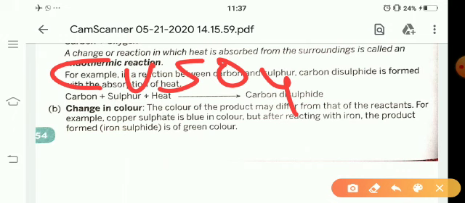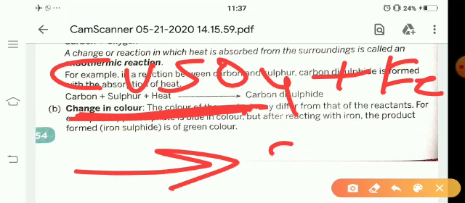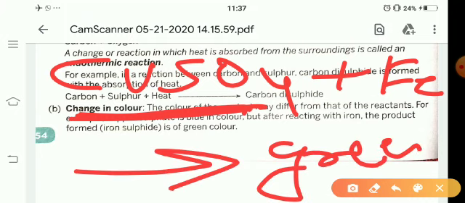When copper sulfate reacts with iron, the new product which is formed after the chemical reaction is green in color, means the blue color of copper sulfate is changed into green color after reaction with Fe. Means it is clear that in some chemical reactions color is also changed.